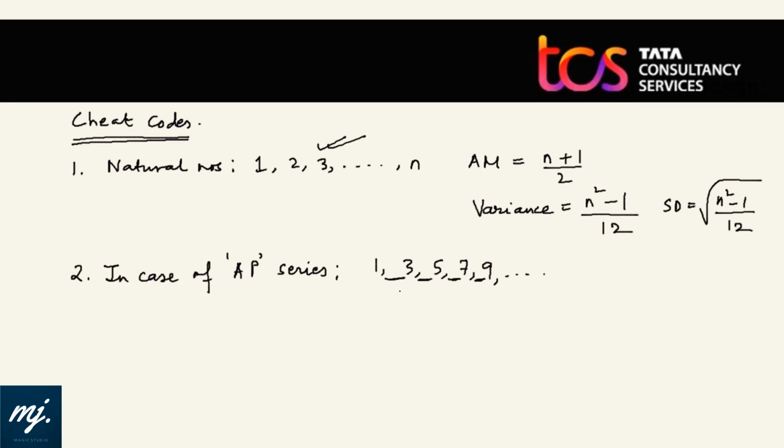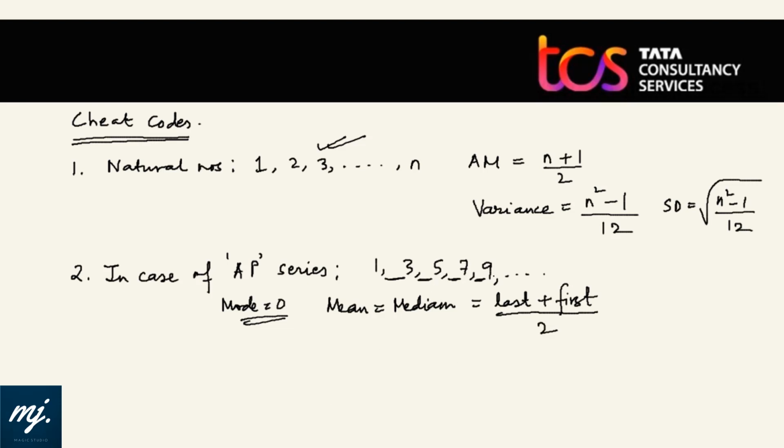So if we have an AP series, this will help us a lot. In case of AP series, mode is 0. There is no mode at all. And mean and median value is always same. If we have an AP series, then mean and median will always be same, and that will be equals to simply last term of the series plus first term of the series divided by 2.